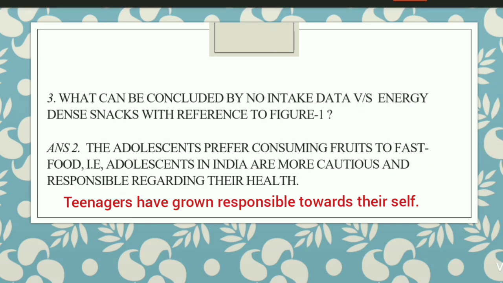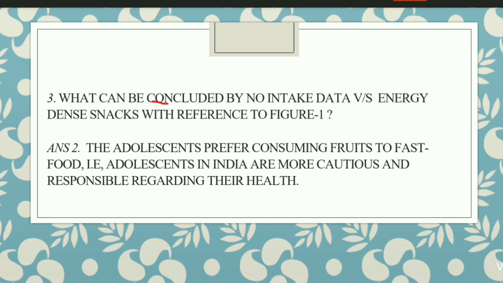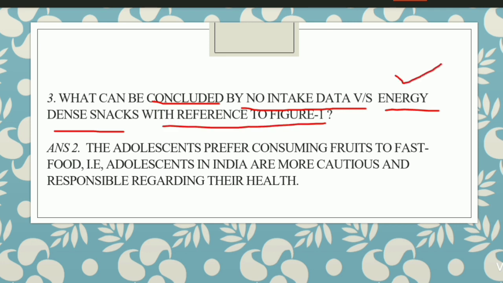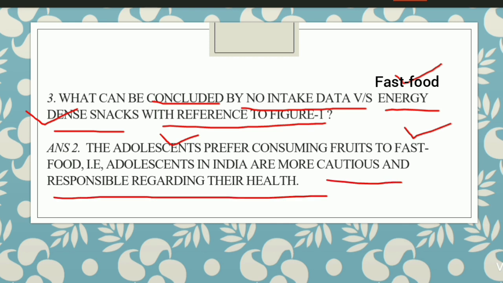Okay, so this again says, what can be concluded by no intake data versus energy dense snacks with reference to figure 1. Now energy dense snacks is what you say is fast food. Okay, so we may say that adolescents prefer consuming fruit to fast food, that is energy dense snacks, and that adolescents in India are more cautious and responsible regarding their health. Okay, this is the same you may conclude with your answer too. Okay, just changing a bit of the language. Okay, so this is very important for you.